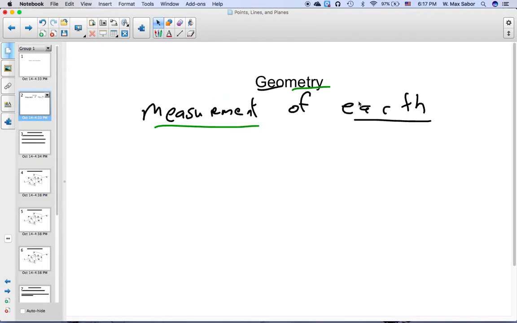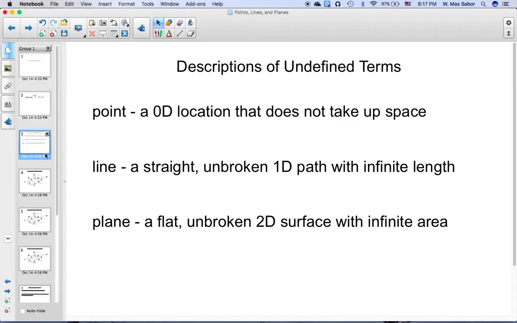So we're going to be talking about a bunch of visual things, and in order to describe them, we need to come up with names to describe them clearly. There are a few words that are the simplest terms in math or in geometry, and they're undefined terms. A point is a zero-dimensional location that does not take up space. So you can think of that as there is a point.